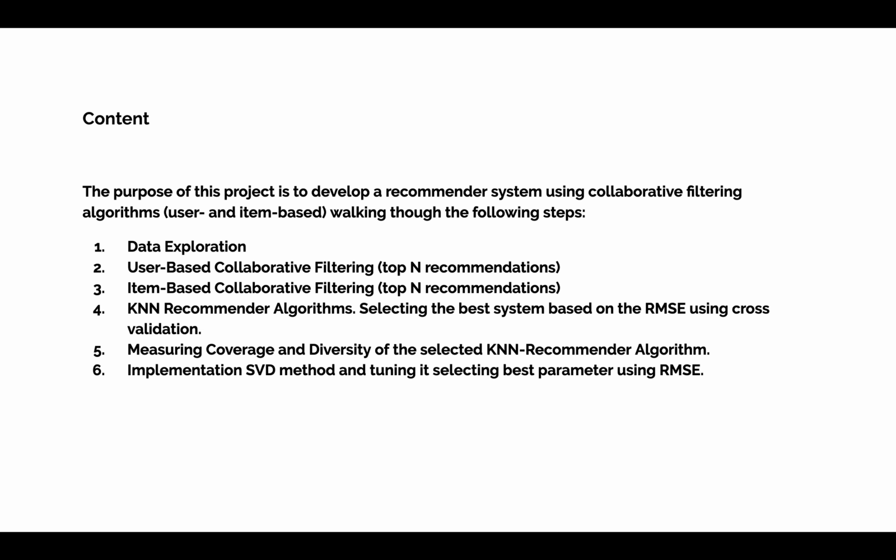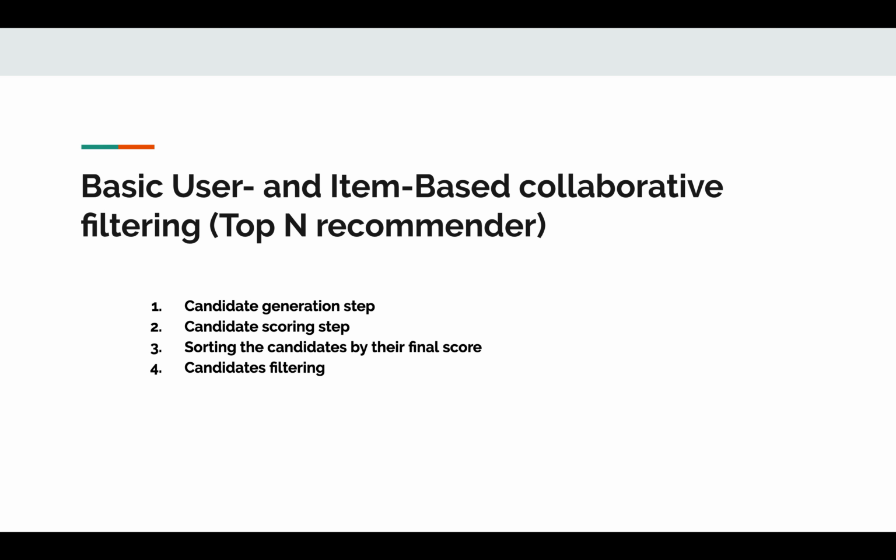Then I measure coverage and diversity of the selected best KNN recommender algorithm. And the last step is where I'm implementing matrix factorization techniques such as the SVD method, and I'm going to tune it and select the best parameter by measuring the RMSE score.